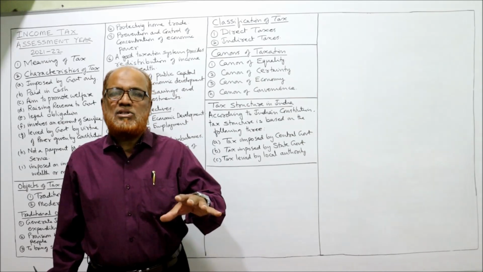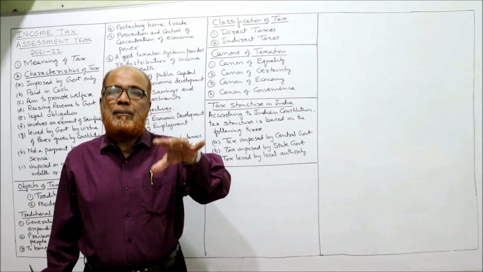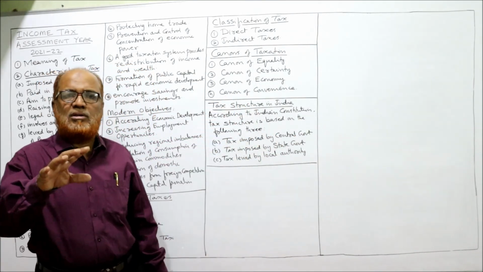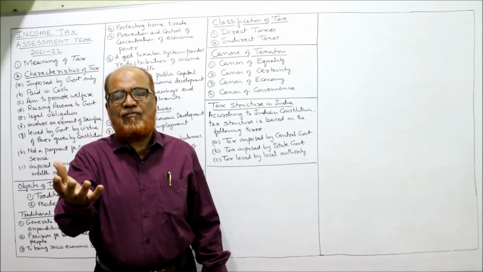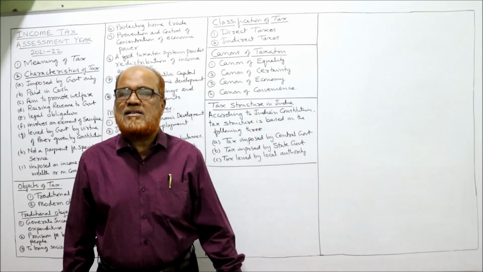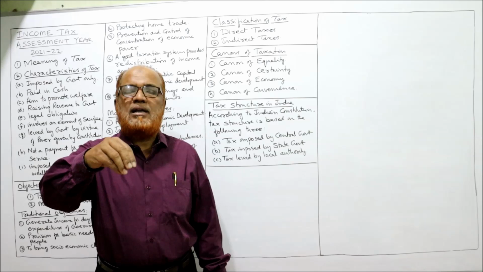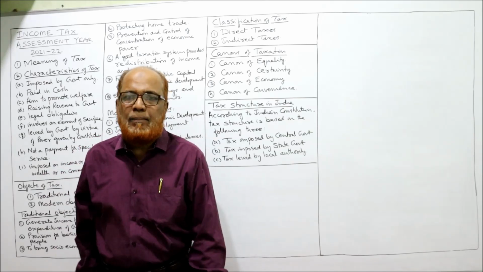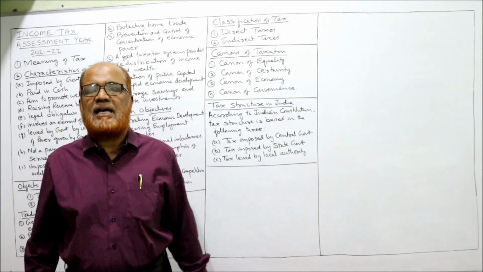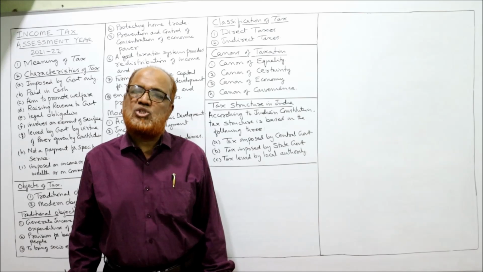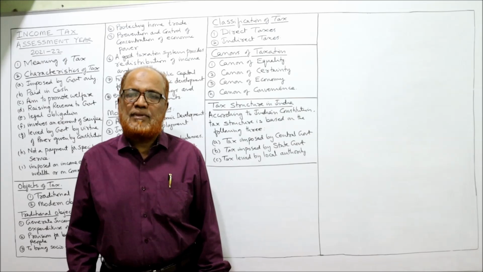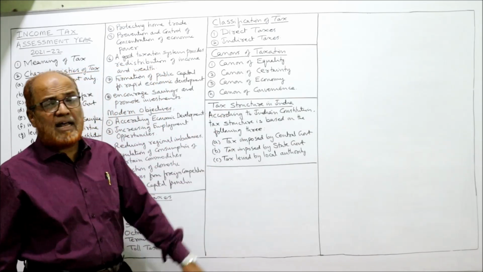In case of direct taxes, the payer and the person bearing the tax are one and the same. But in case of indirect taxes, payment is made by one person, but the ultimate burden is on another person. Examples of indirect taxes are sales tax, excise duties, customs duties, or GST, goods and services tax.